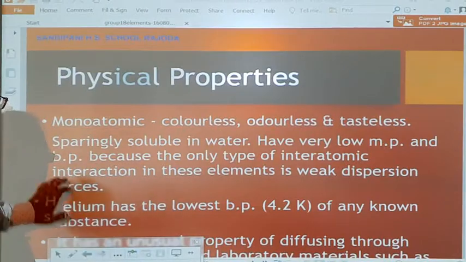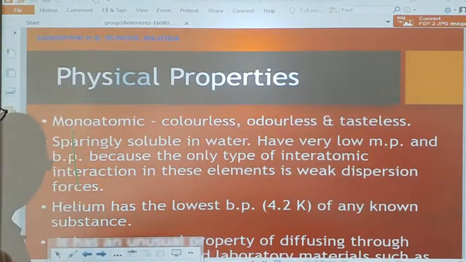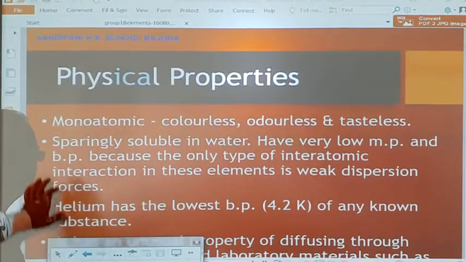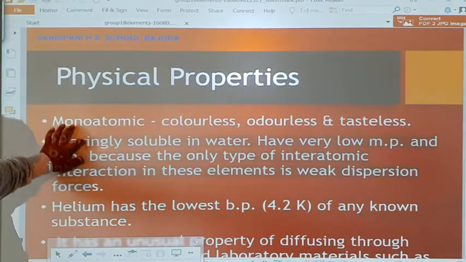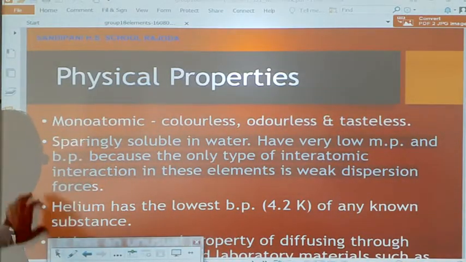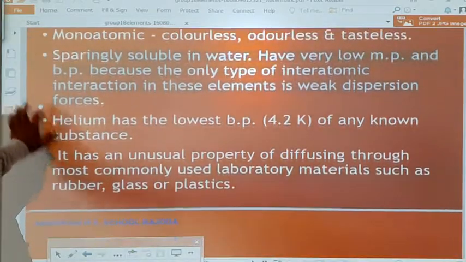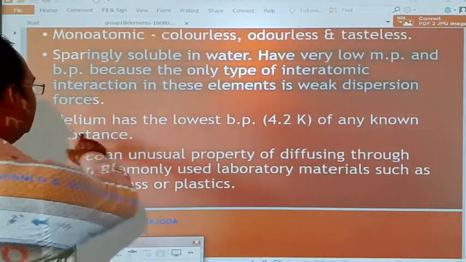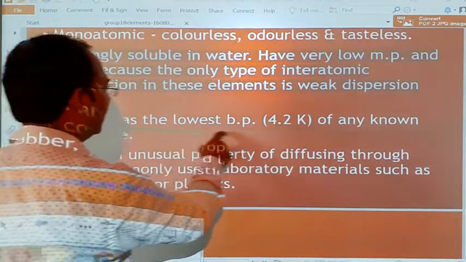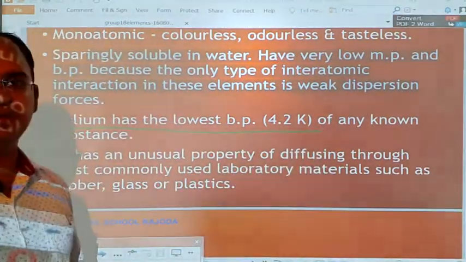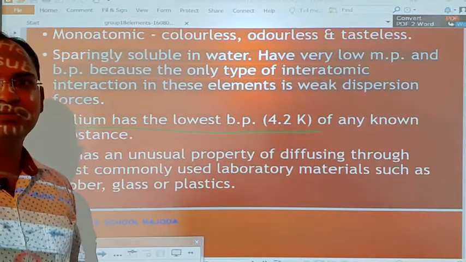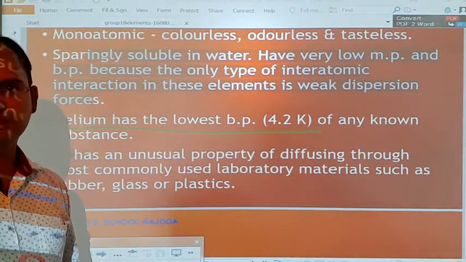Next, helium has the lowest boiling point of any known substance, about 4.2 Kelvin. It is very close to absolute zero.